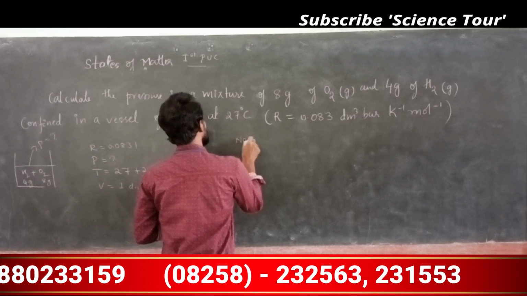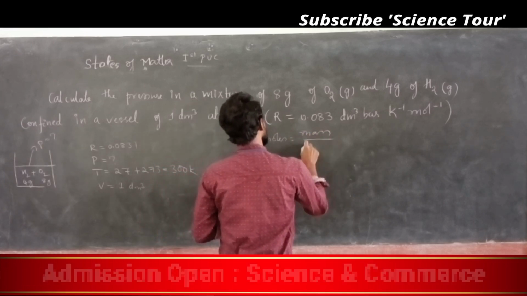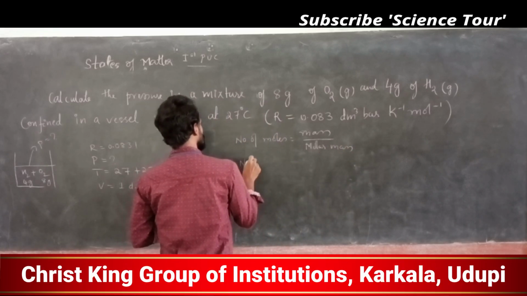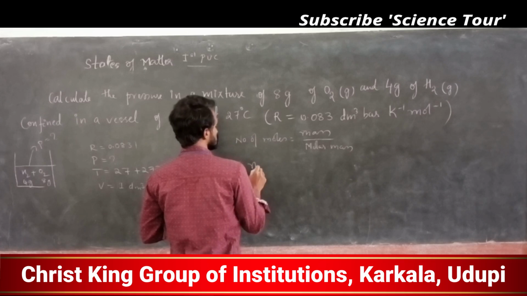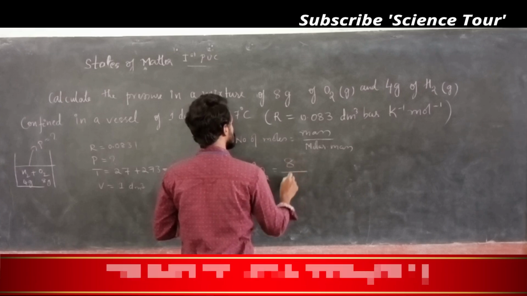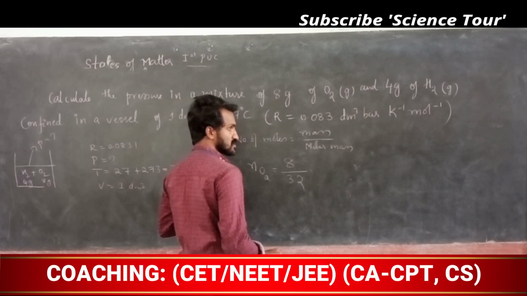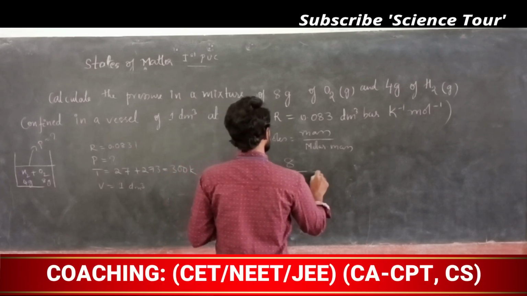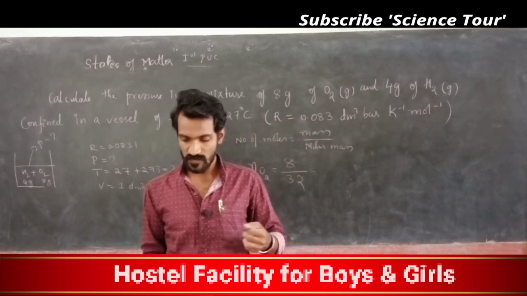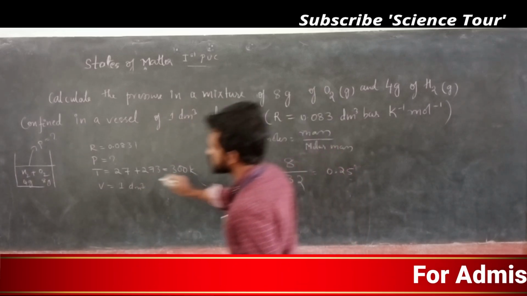To find the number of moles, the formula is mass divided by molar mass. First we will discuss n, number of moles of oxygen. Mass is given, 8. Molar mass of oxygen is 32, which is 16 plus 16. So this is 0.25. Number of moles of oxygen present is 0.25.